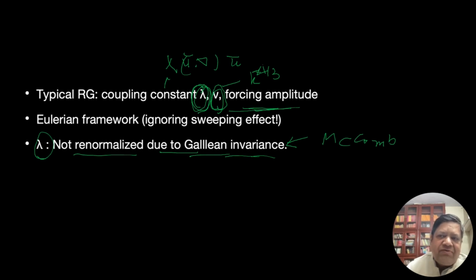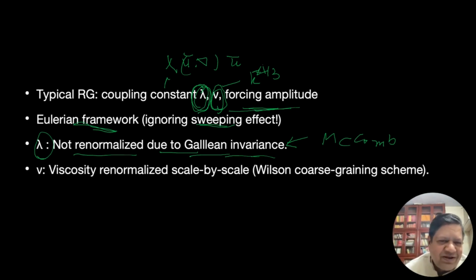Now, before I get further, I should say that I am going to adopt the Eulerian framework. That means we just stick to fluids, not with particles or fluid parcels, which is the Lagrangian approach, and it has certain merits. It is simpler, but people objected to usage of the Eulerian framework. Like Kraichnan said, the sweeping effect is not captured by the Eulerian framework, but the Eulerian framework is successful to a large degree, so we stick to it. I'm not going to get into that aspect. We are using the Eulerian framework.